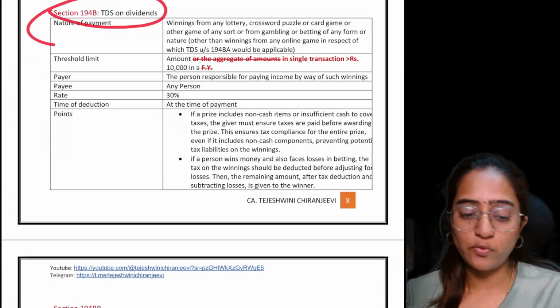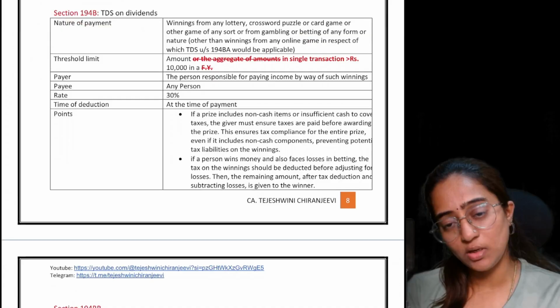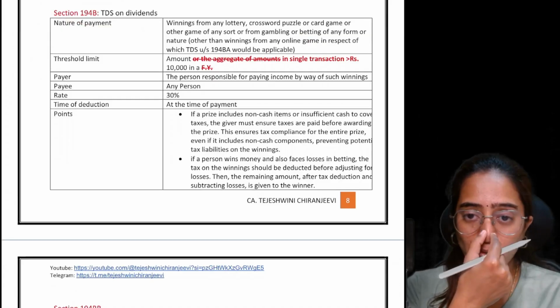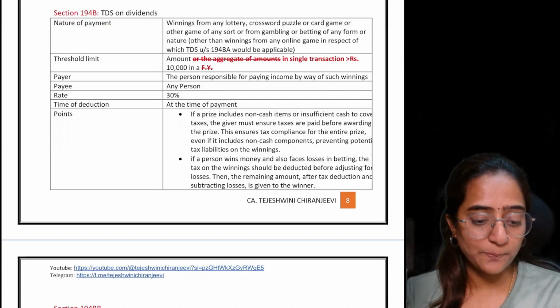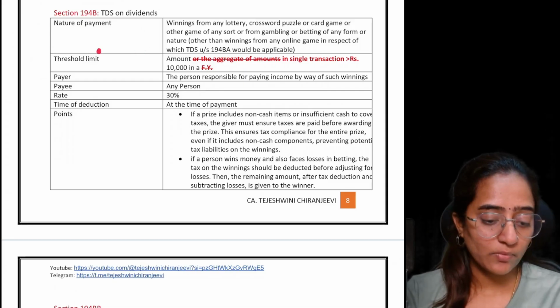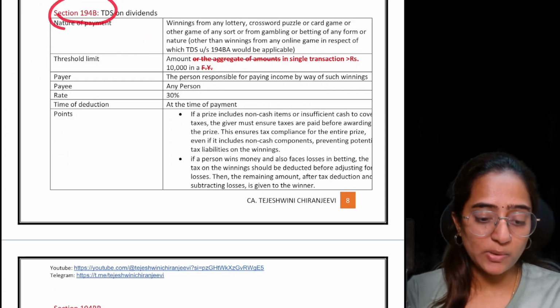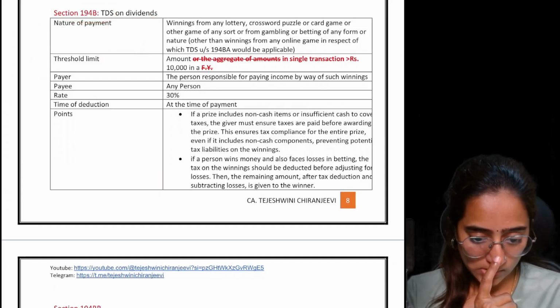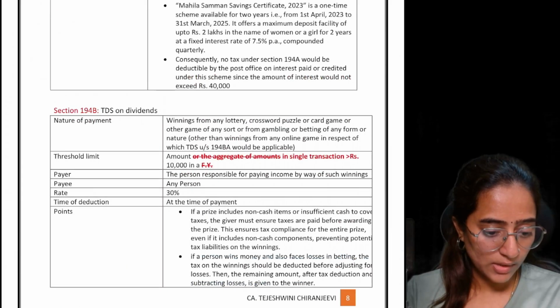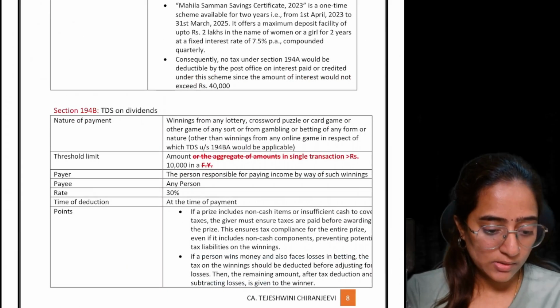Section 194B, that is TDS on dividends. What does this point of TDS on dividend mean? See, your threshold limit. This is section 194B, TDS on dividends.